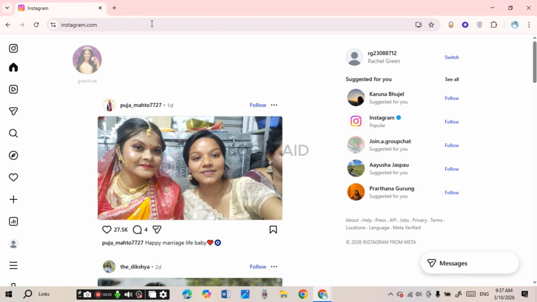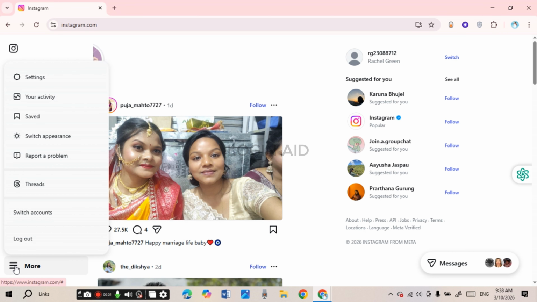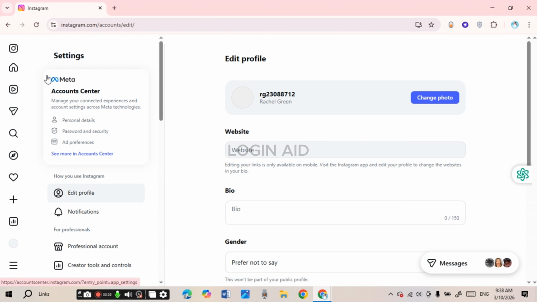You can see over here Instagram has been opened. If you look at left, you'll be able to find various options over here. Simply click on the three lines that you can see at the bottom left corner of your screen. Now click on this option settings that you can see at top. Now after you do that, you'll be able to access the settings over here.